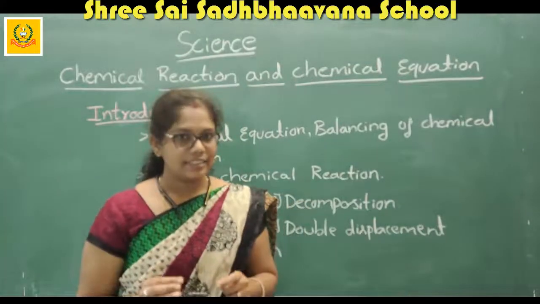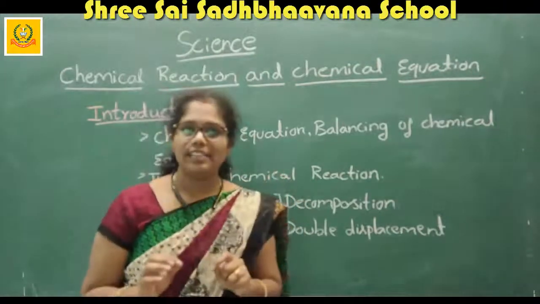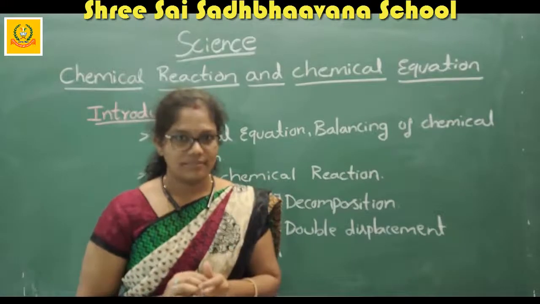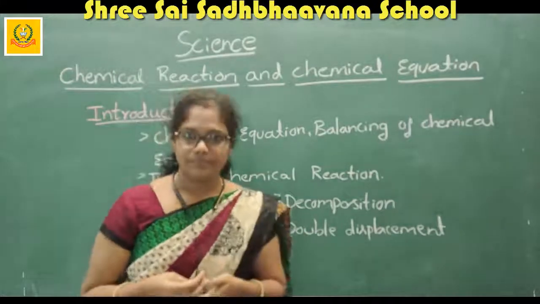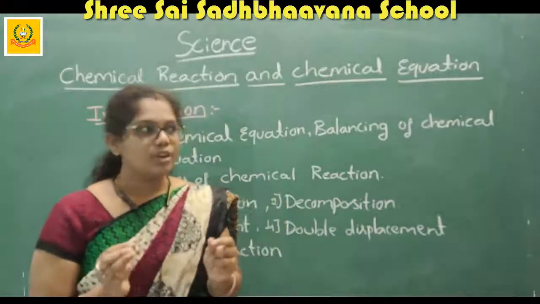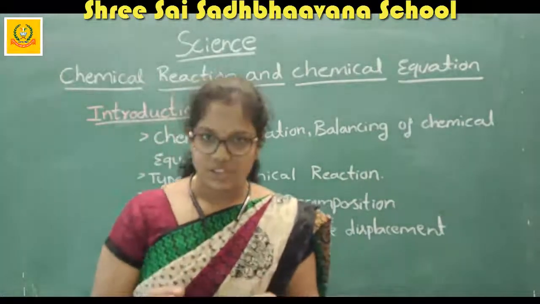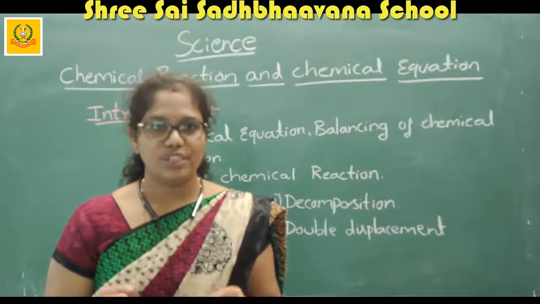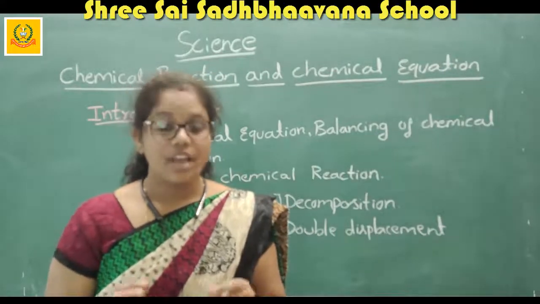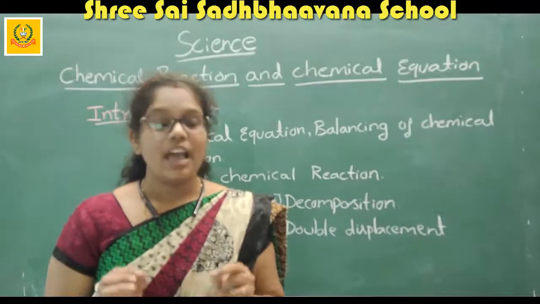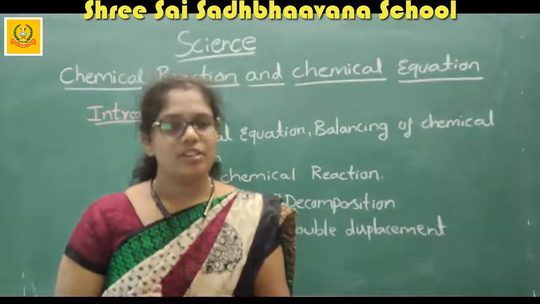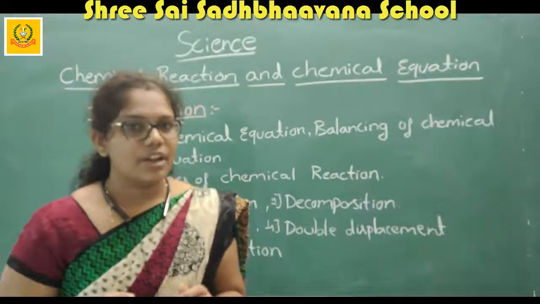And I already said that this chapter is for 4 marks in your final examination. Now we are going to discuss one by one. First, we want to know what is a chemical reaction. The first thing you want to know is what is a chemical reaction, and what is the reactant and what is the product.